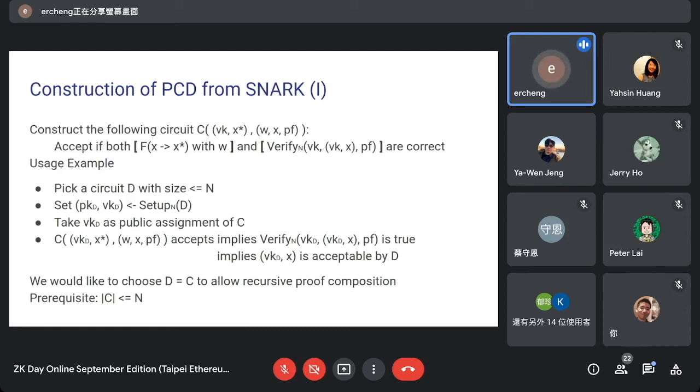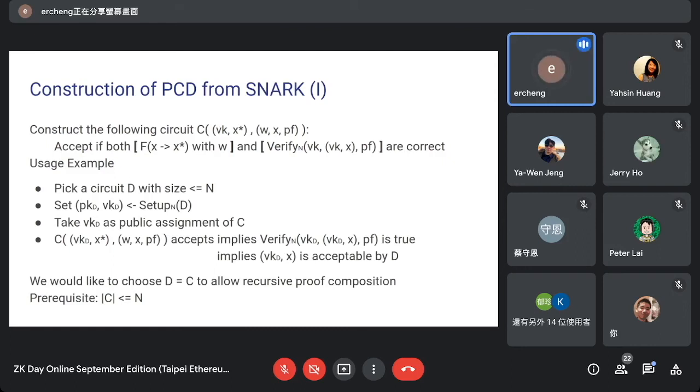So it may seem a bit abstract what this circuit is actually doing, because we don't know why we have this vk appearing twice in the verify algorithm, right? So let's see an example.